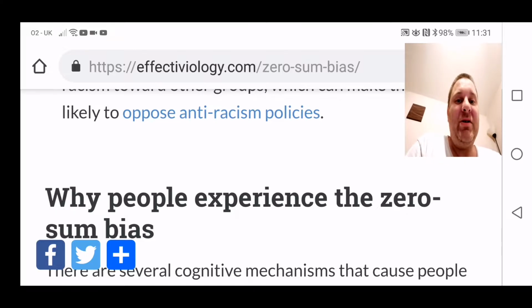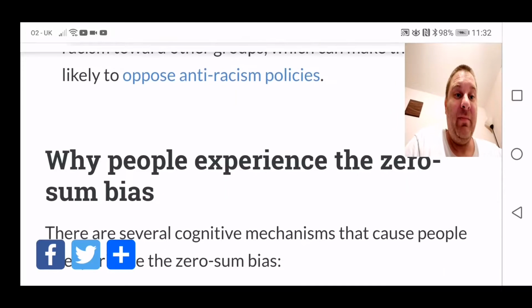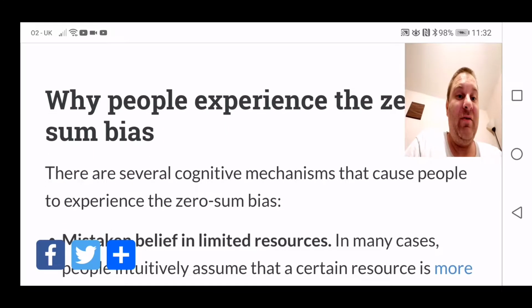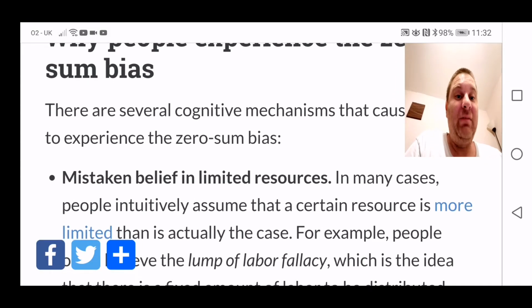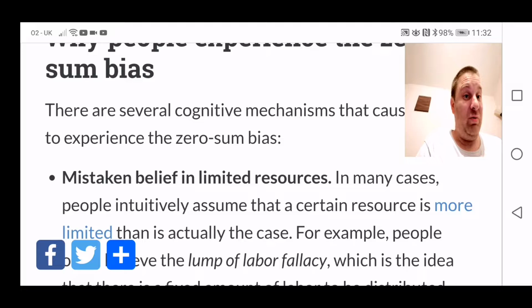Why people experience a zero-sum bias. There are several cognitive mechanisms that cause people to experience a zero-sum bias. Mistaken belief in limited resources. See, and that's what the Globe's done. It's made people have the zero-sum bias that resources are finite and everything else, you know what I mean? Stuck here in this little ball, on this, well, it's not little, but this ball, you know what I mean, and everything, all the spheroid, pear shape, whatever they want to call it.